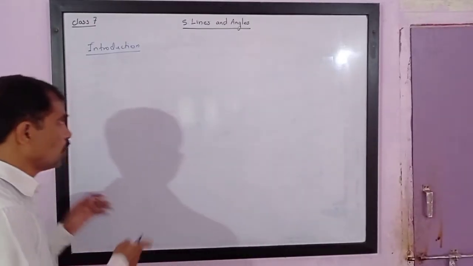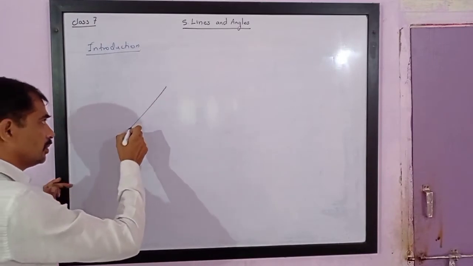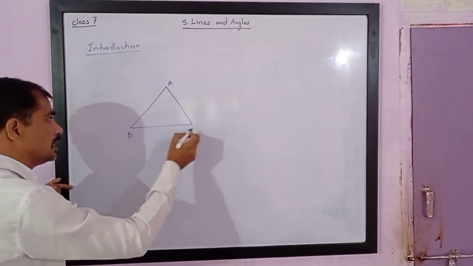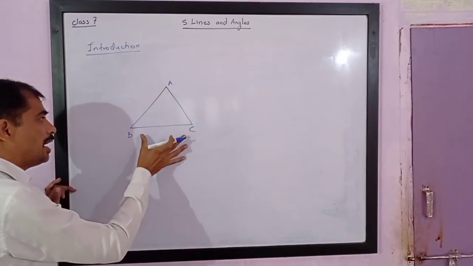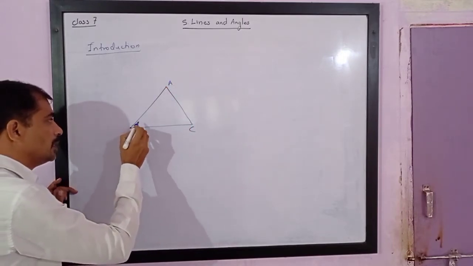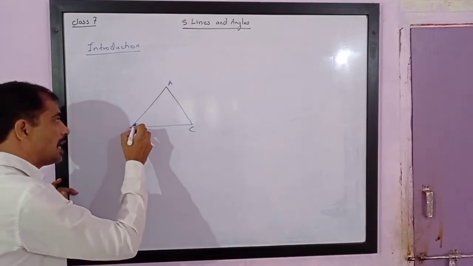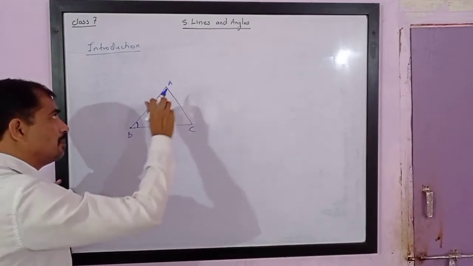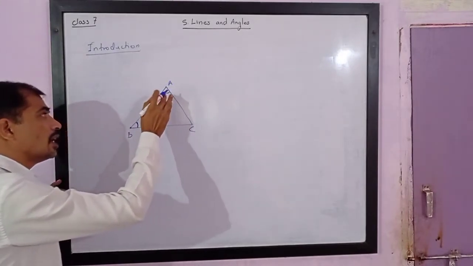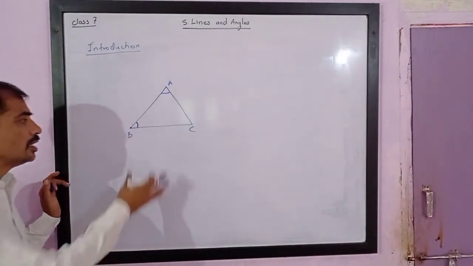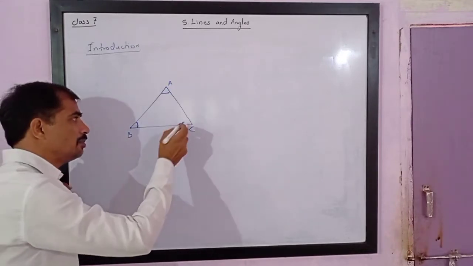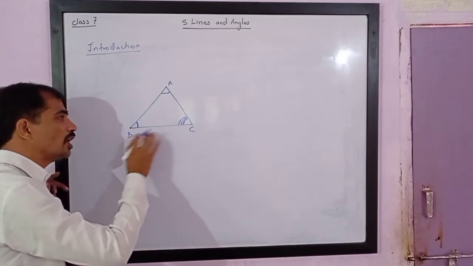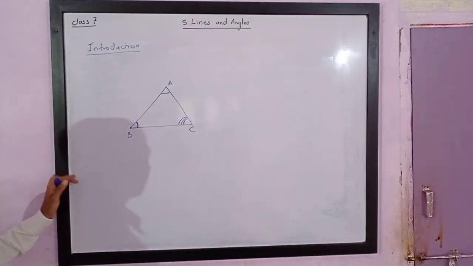Dear friends, when two segments meet, in the figure you will notice in triangle ABC, this segment AB and BC meet at point B. When the two segments meet, an angle is formed. This is called an angle. This segment AB and AC meet at vertex A and we get another angle. The segment BC and segment AC meet at point C and we get another angle. Please note, whenever segments meet, we get an angle.